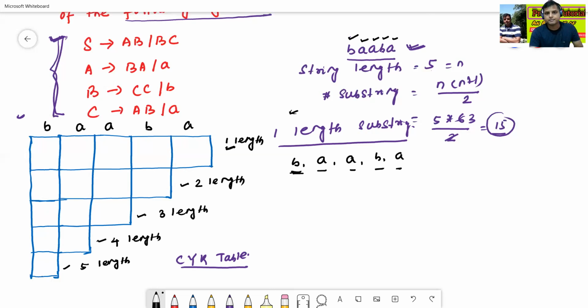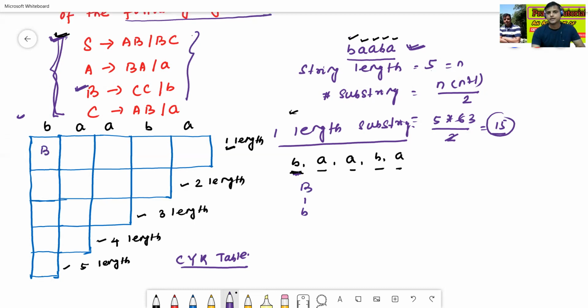So B means small b. Check in the given grammar: small b can be derived from which variable? See here, b can be derived from capital B, that is B to b. So b can be derived from B.